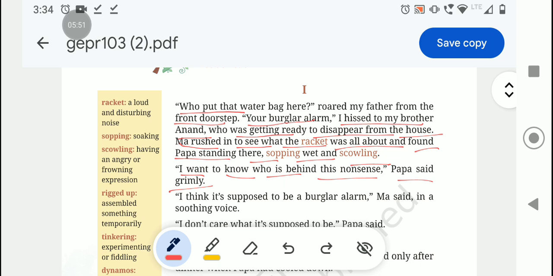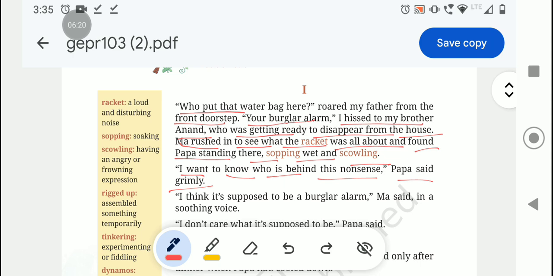And slowly she said to her brother Anand, who was getting ready to disappear from the house. Why? Because this was all done by him, and if the parents get to know it was done by him, they will take action on him.